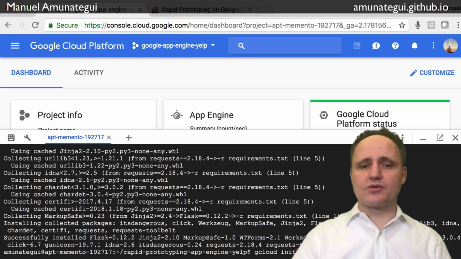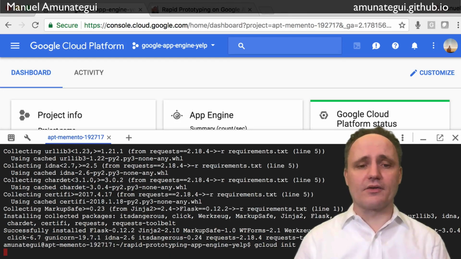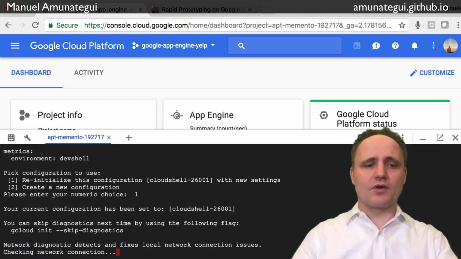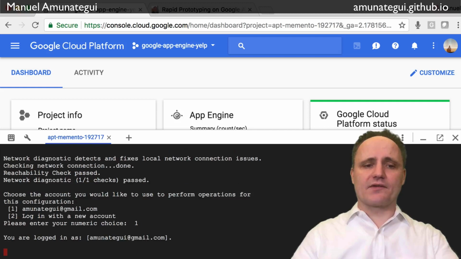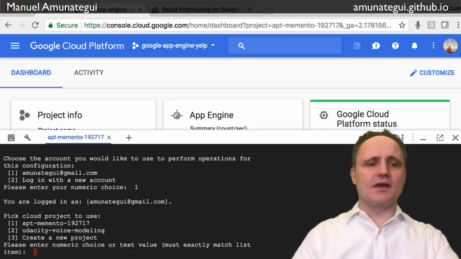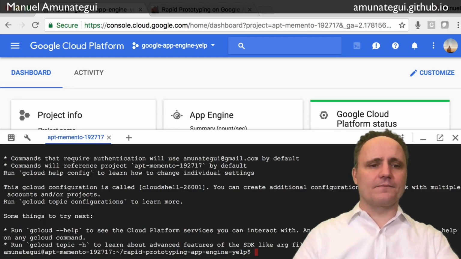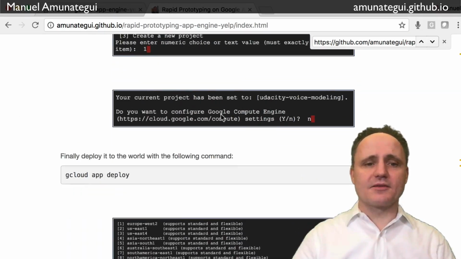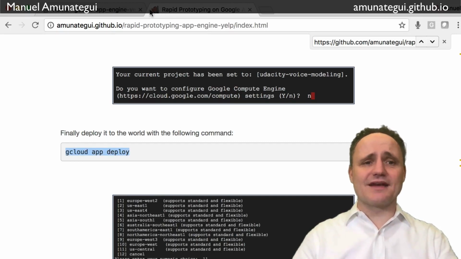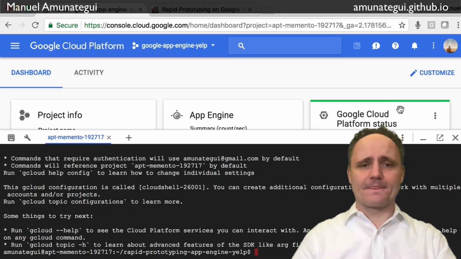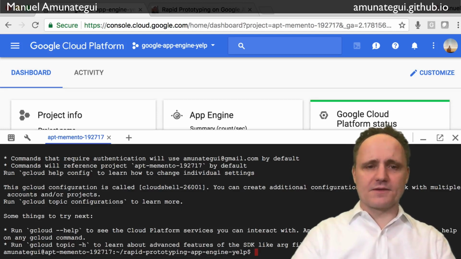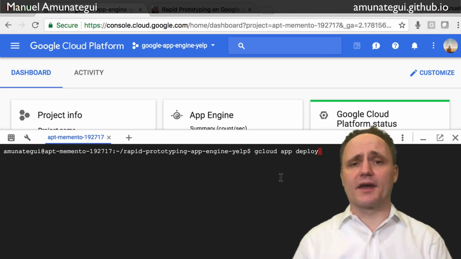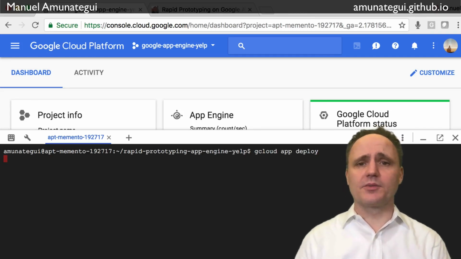Next thing to do is to initialize Google Cloud. It's going to ask you a few questions. Reinitialize, yes, because I already had one. It'll confirm an email address, yes, just the correct email address I want to use, and the project. Perfect. And then only one last command left to do, which is to deploy it. It's really that simple. It's that easy. Just make some room here. Finally, I'm pasting in the app deploy command. That's the last command we need to do to deploy the Flask application.